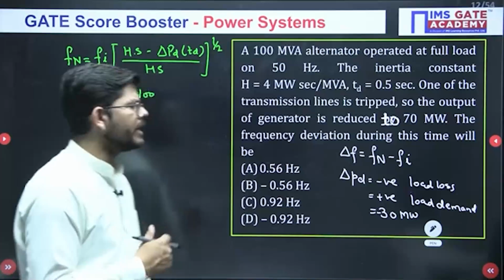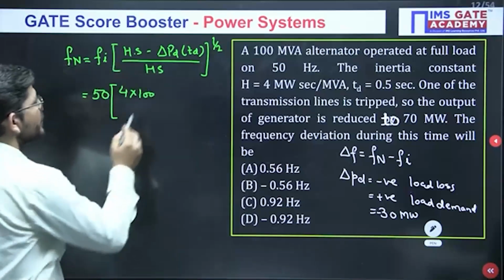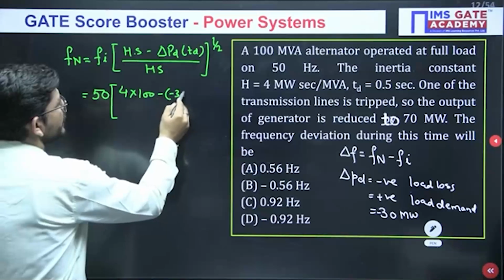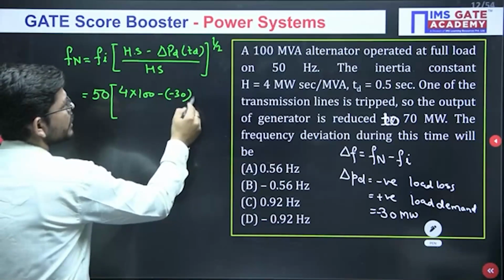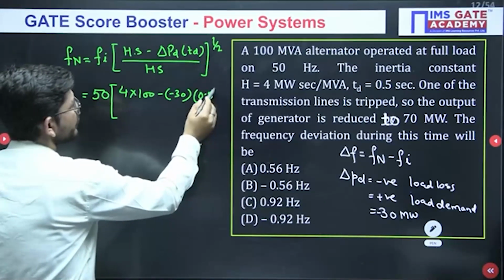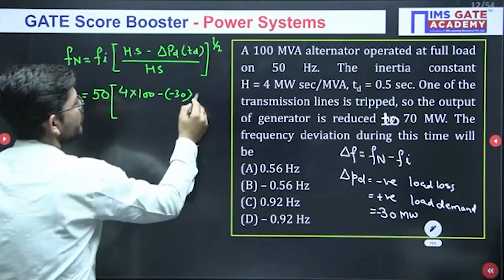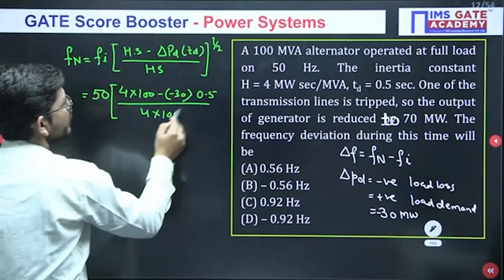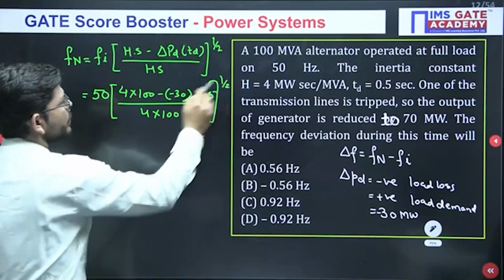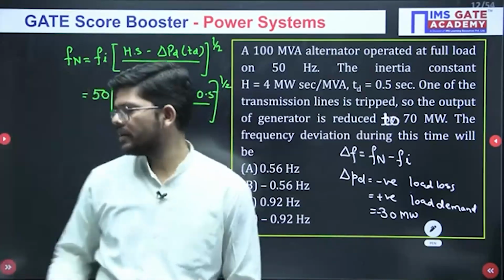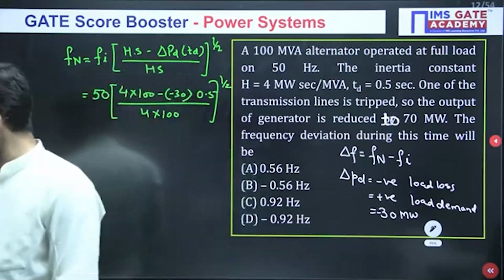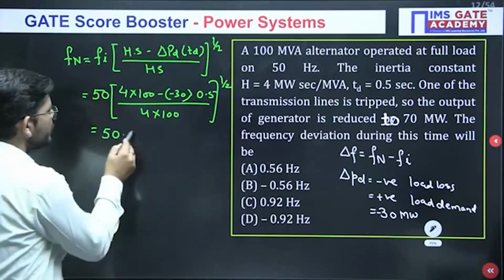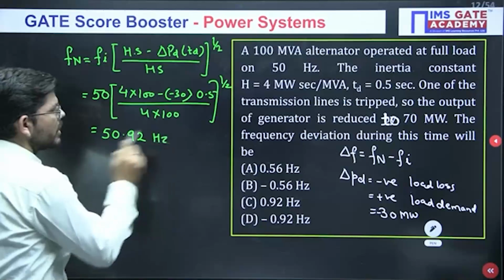So we will take del PD to be minus 30 megawatt. When you put this value here, minus 30 into TD. TD is 0.5 upon 4 into 100 power 1 by 2. When you solve it, you will get 50.92. New frequency will be 50.92 Hertz.